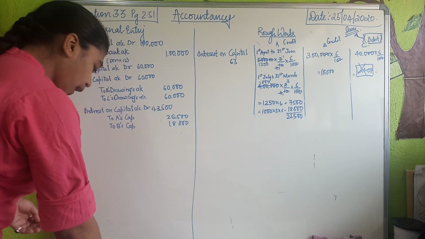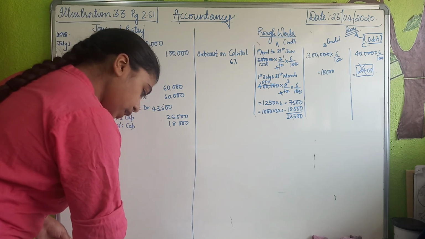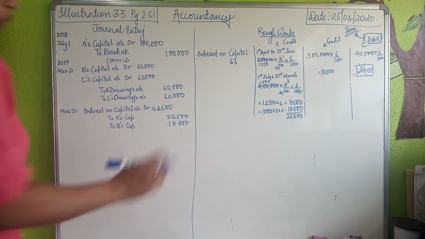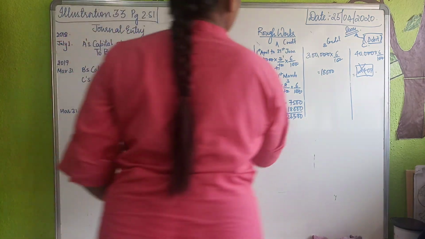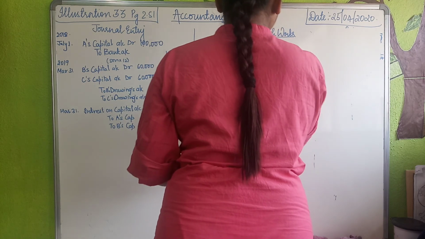Okay, now moving ahead, the next statement. What was that over here? That you need to calculate interest on drawings at 8%. Now I'm cleaning this and I want to calculate interest on drawings. Now interest on drawings will be calculated on B and C.